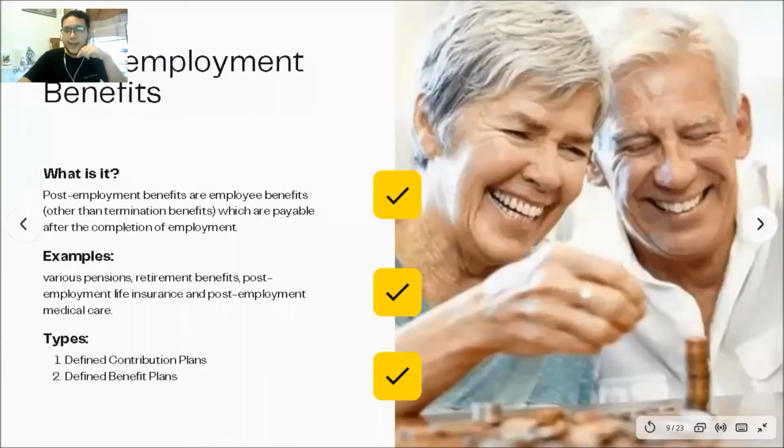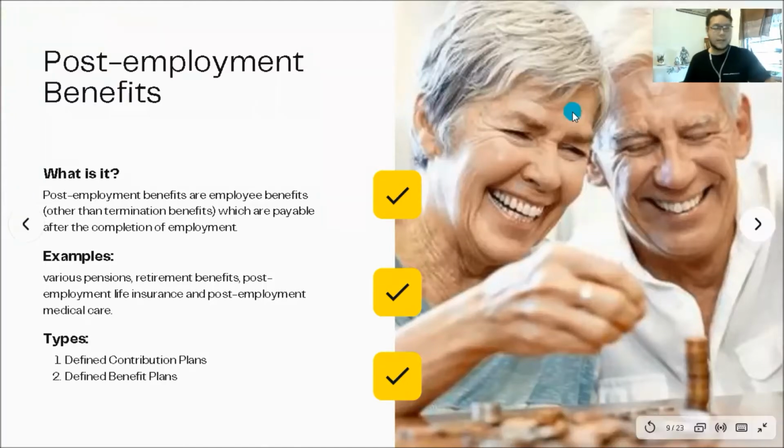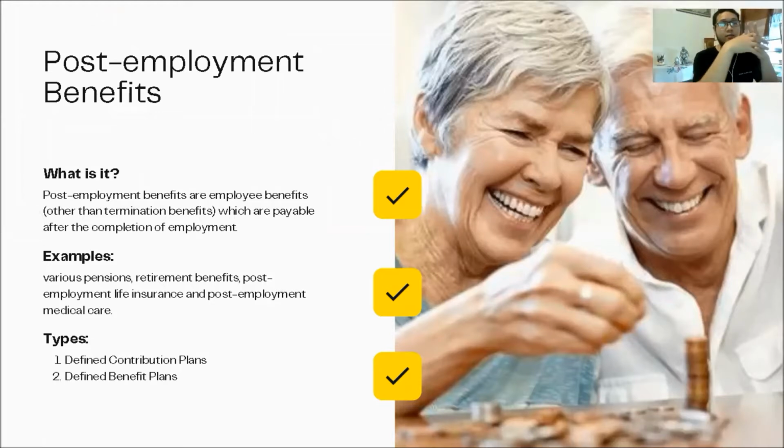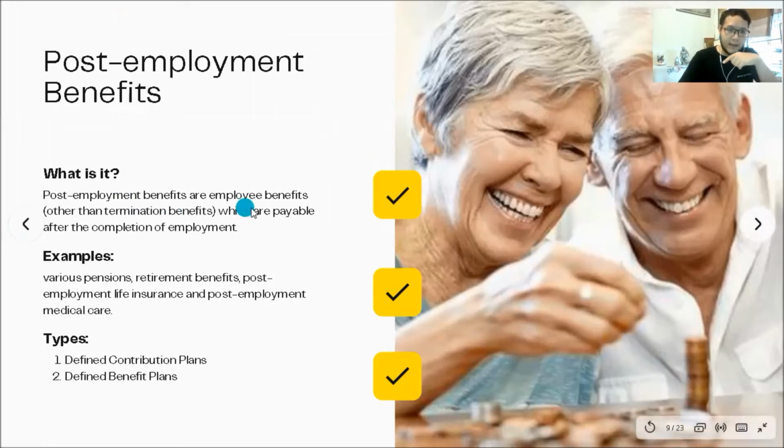Okay, next we move on to post-employment benefits, the third main topic and the longest one in this chapter. Post-employment benefit is what happens when you work in a company and then you retire. What is it? It is employee benefits other than termination benefits, which Fayatu will explain later, which are payable after the completion of employment. Completion of employment means you've worked there for a number of years and then you finally retired.